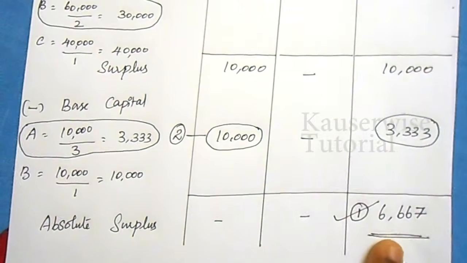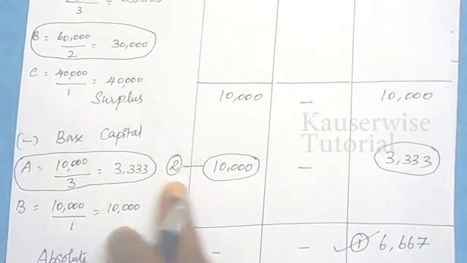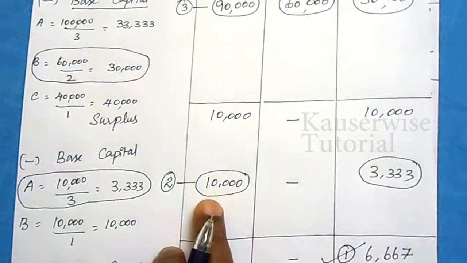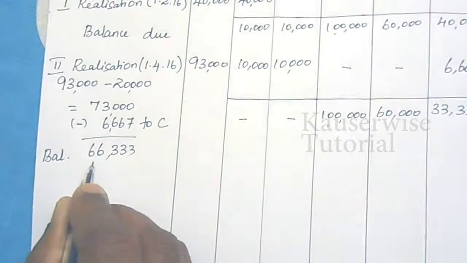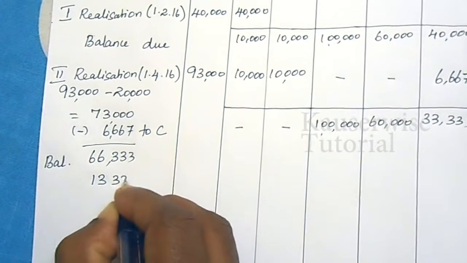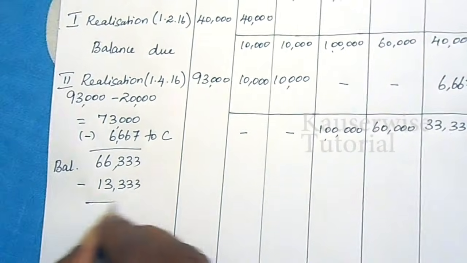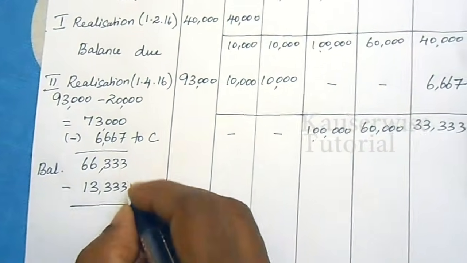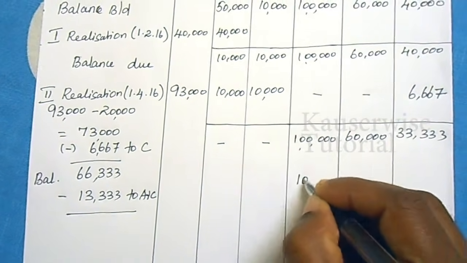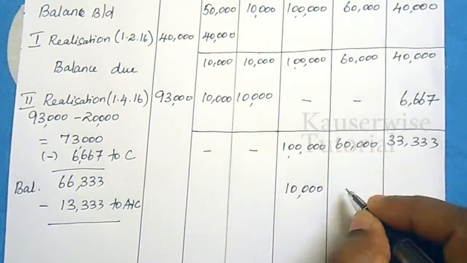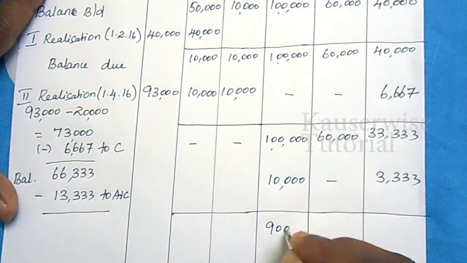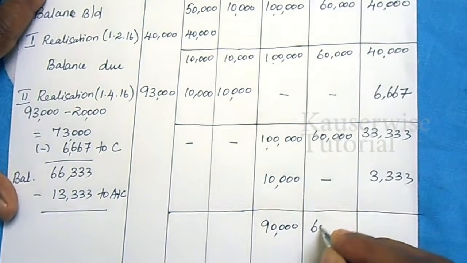Step 1, we have paid this. Now go for step 2. Step 2 is for A 10,000, for B 3,333. Total how much is required? 13,333. We have 66,333. From this take 13,333. Okay, this amount will be given to A and C. For A 10,000, for C 3,333. 90,000, 60,000, 30,000.